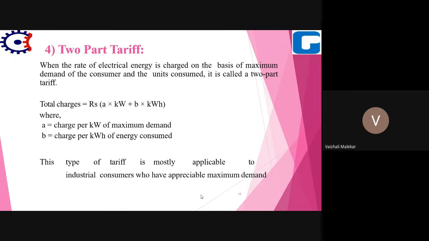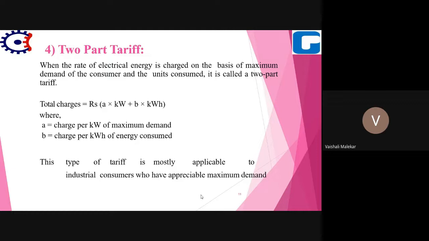Now next type is two-part tariff. As the name indicates, there will be two types of tariffs. First, the rate of electrical energy is charged on the basis of maximum demand of the consumer, and second, on the units consumed. So two-part tariff means one charge on maximum demand and another on units consumed. So the total charge becomes A into kilowatt plus B into kilowatt hour.